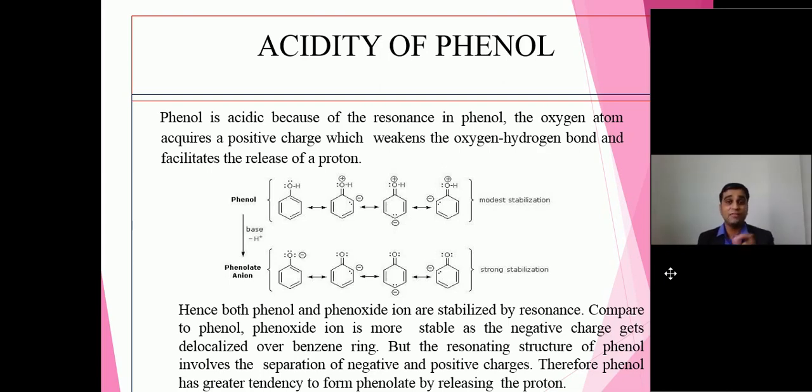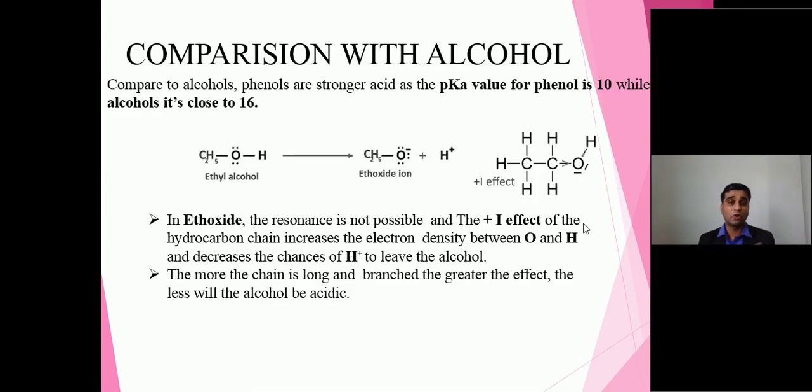Next, let us compare the acidity of phenol with alcohol, because again the same functional group is involved, that is OH group, but that OH group is attached with alkyl group in case of alcohol. In case of phenol, OH group is attached with aromatic ring system. Let us compare with the alcohol.